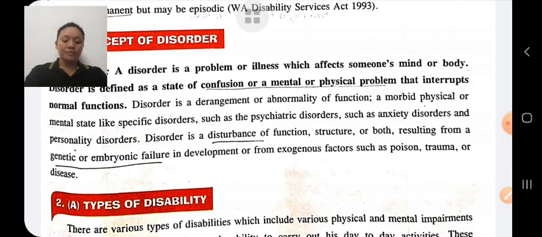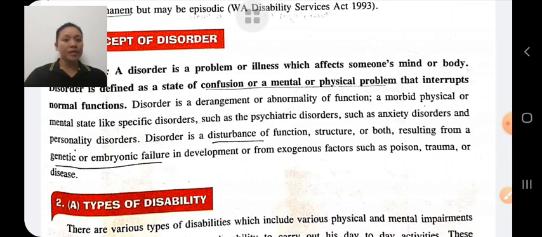For example, eye disability. An eye disability means you can't see, you are completely blind. And eye disorder means due to weakness of the eye, you are unable to see properly. But if you do the treatment, then it can be cured.